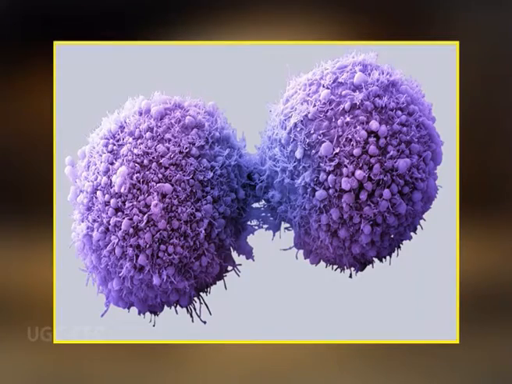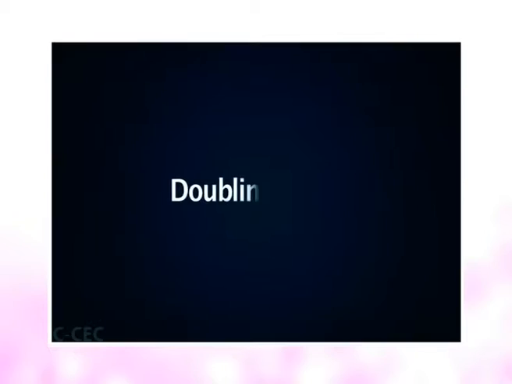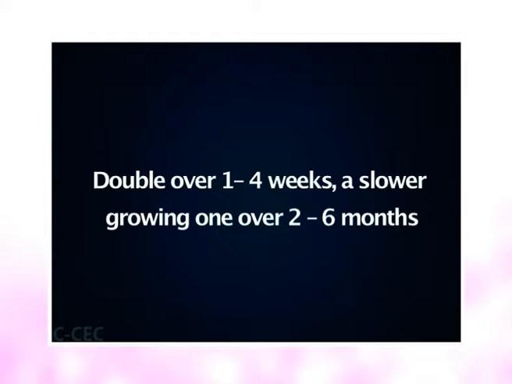Transformation in a normal cell causes it to behave, grow and function quite differently and turn into a cancer cell. The cell's growth instructions get mixed up. This causes the cell to go on growing and reproducing itself. The time it takes a cell to double in number is called the doubling time. A fast growing cancer cell may double over 1 to 4 weeks, a slower growing one over 2 to 6 months. The doubling time varies with the type of cancer cell and how aggressive it is.